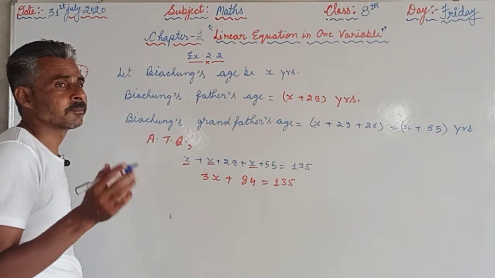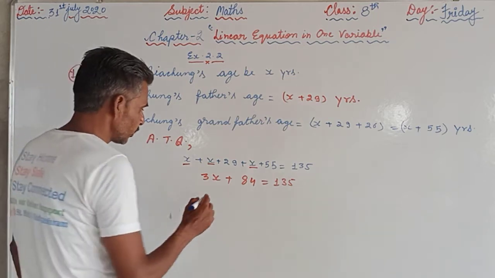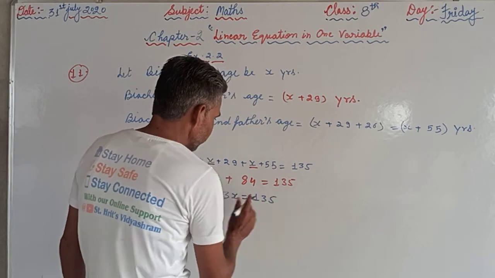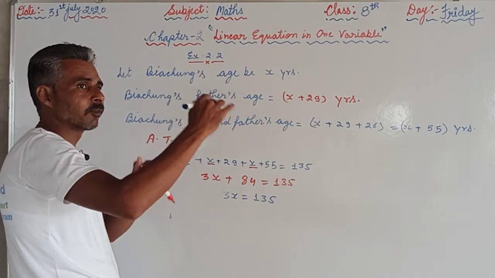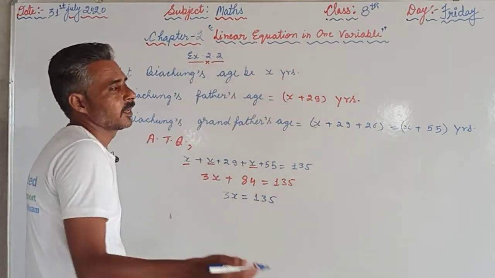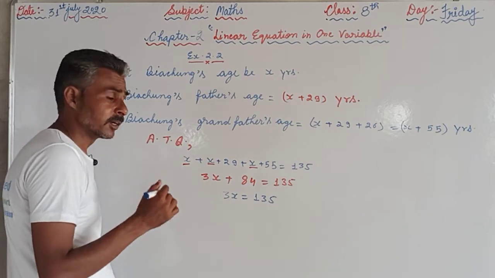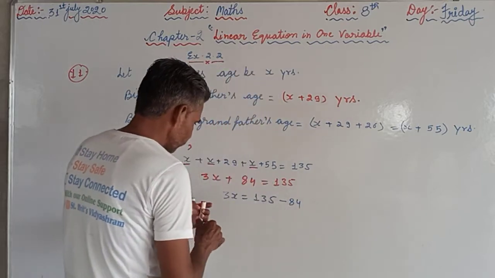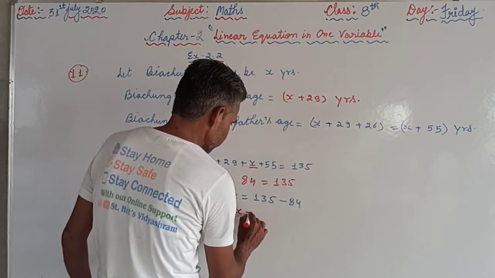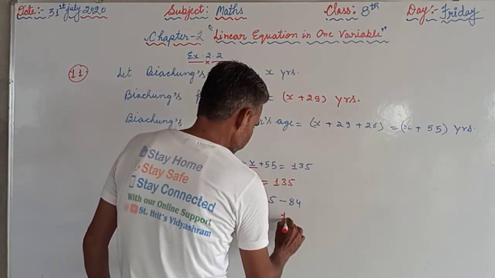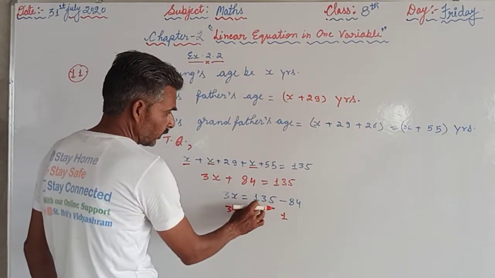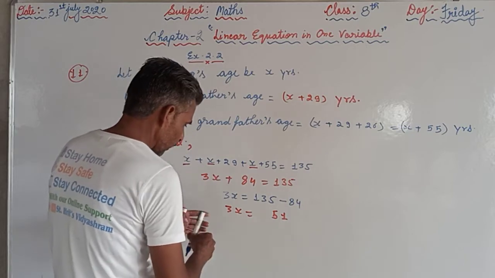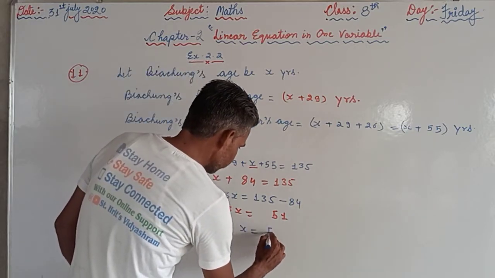We will use the method of transposition. 3x is equal to 135, and 84 will be transferred from the left hand side to the right hand side. As we transfer, the sign will be reversed, so plus sign will become minus sign. So here we will get 3x is equal to 135 minus 84, that is 51. Again we will find the value of x, that is 51.